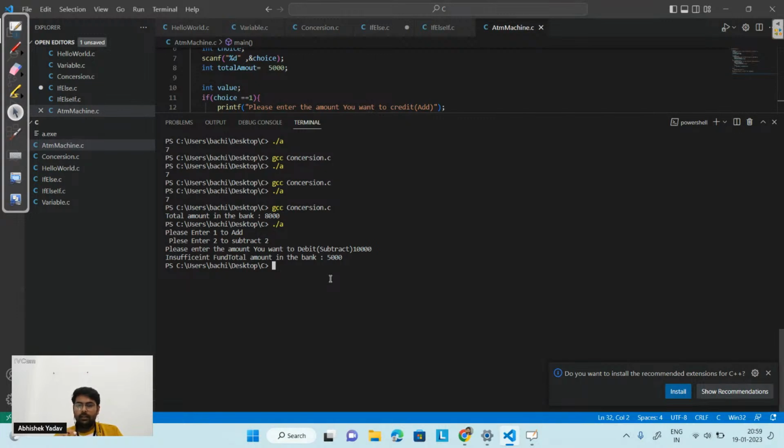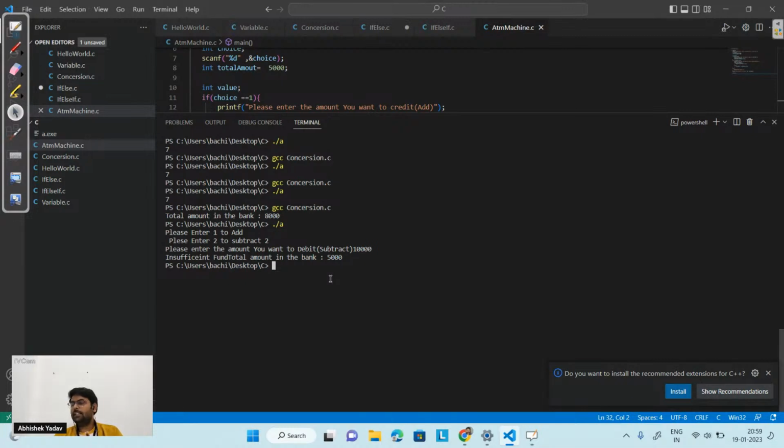So this is about the nested if part. We have discussed if else and else if, and we are left with the switch case part that we will discuss in the next session. After that we will go to the for loop, while loop, and do while loop.